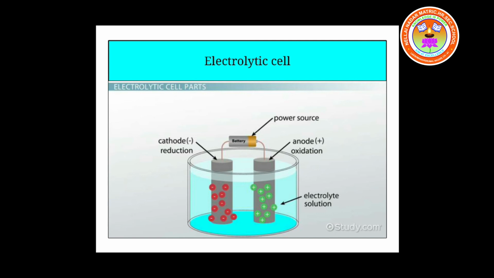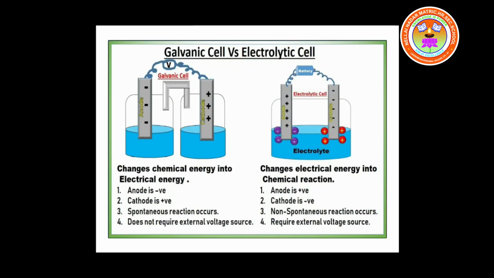The main difference between galvanic and electrolytic cell about the electrodes is that in a galvanic cell, the anode carries a negative charge. In an electrolytic cell, an anode carries a positive charge. And in an electrolytic cell, the cathode carries a negative charge. But in a galvanic cell, a cathode carries a positive charge. So these are the main differences between a galvanic cell and electrolytic cell.